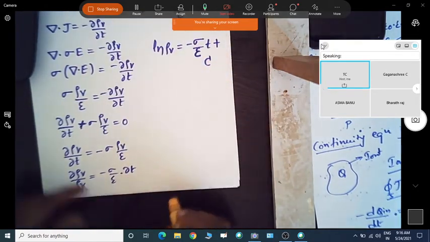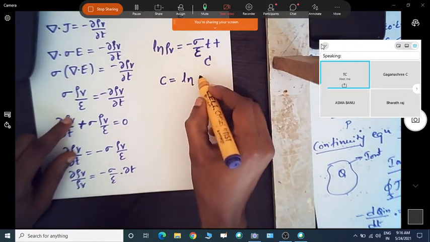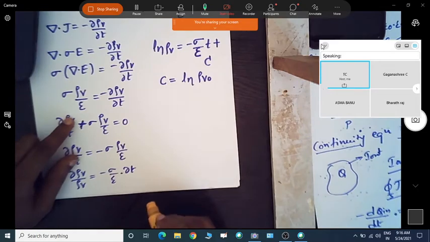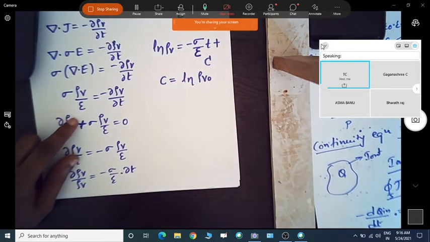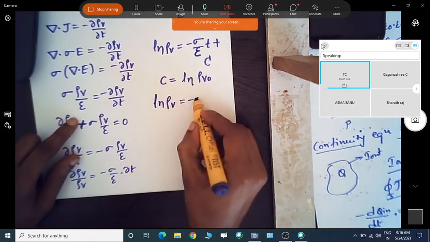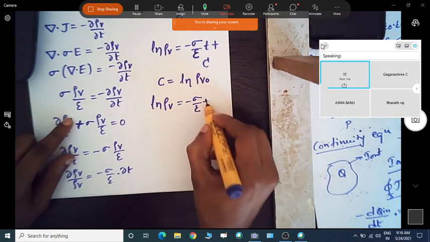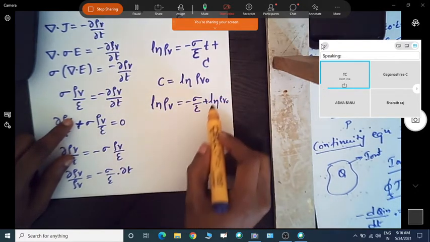Now the constant of integration, I will take as the initial charge density, which is equal to ln of rho v naught. This constant I am taking as the initial volume charge density. If I substitute that, ln rho v is equal to minus sigma by epsilon t plus ln of rho v naught. So this is the equation which we get.